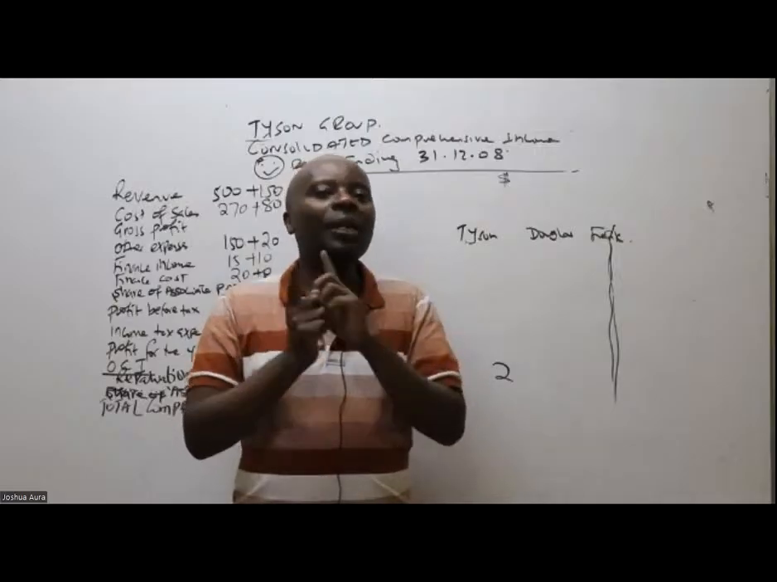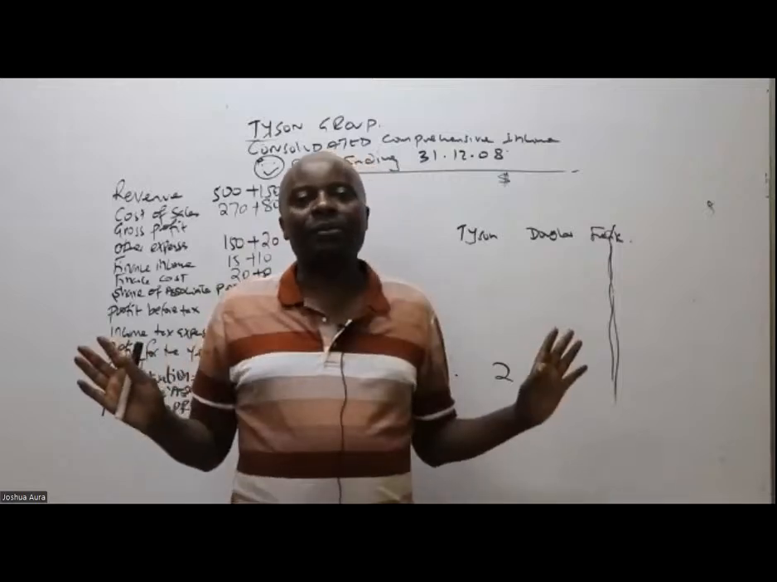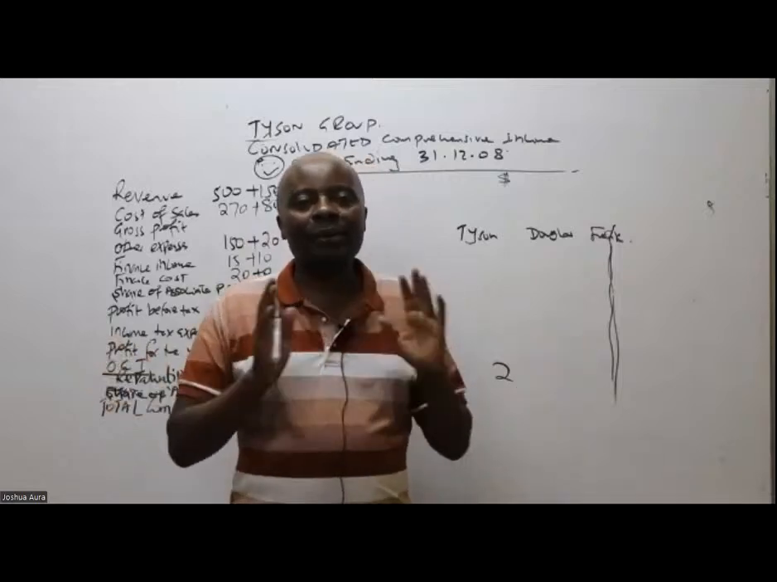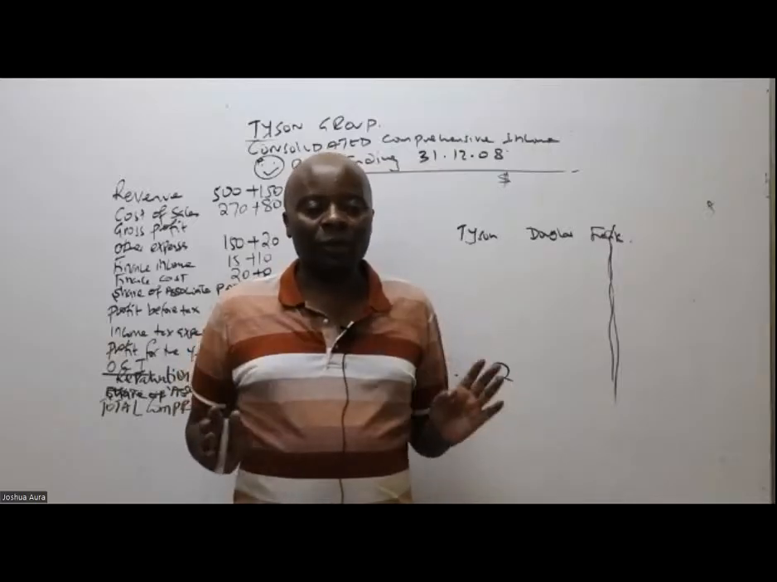And the nucleus family in group accounts is parent and subsidiary. Parent and subsidiary transactions must be eliminated. You must eliminate those ones.